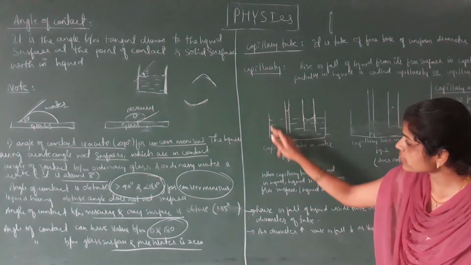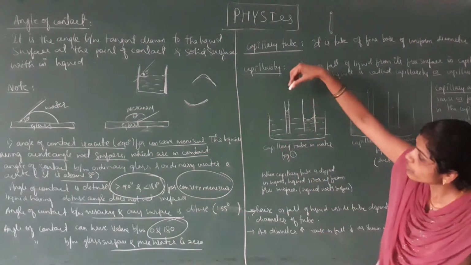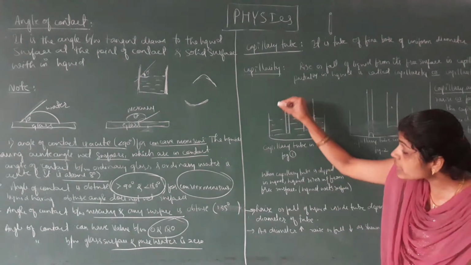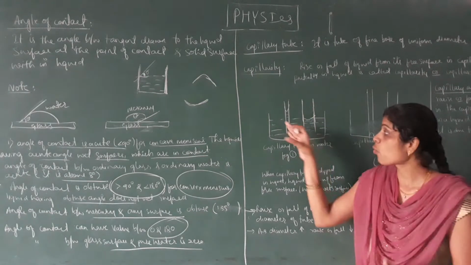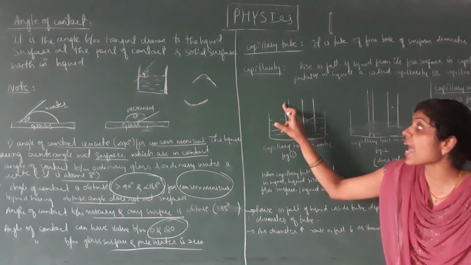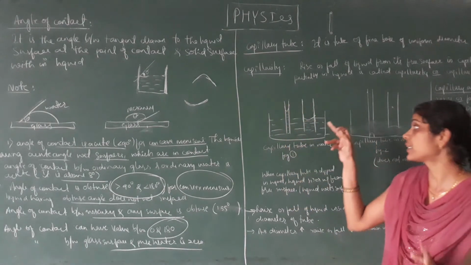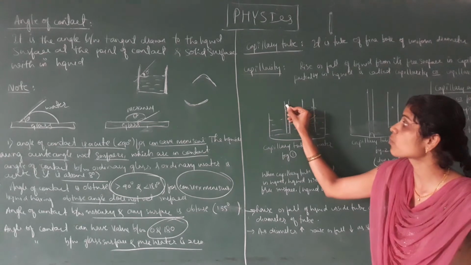Here this is the water beaker we are considering. In this beaker, we dipped two capillary tubes. One is a narrow tube and one is a larger diameter tube. The tube diameter is larger here and smaller here.